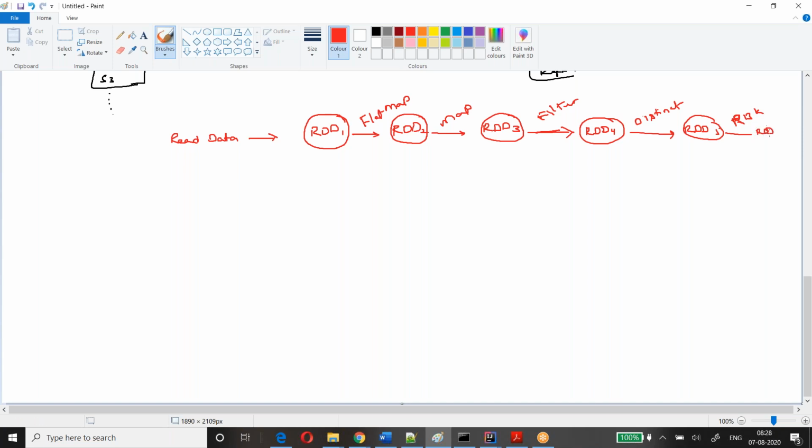I got a RDD6. Then I applied an action, like save, collect, saving to table, saving into text file. Different kinds of actions are there. Count. Okay. So I call an action. Then what will happen when I call an action?